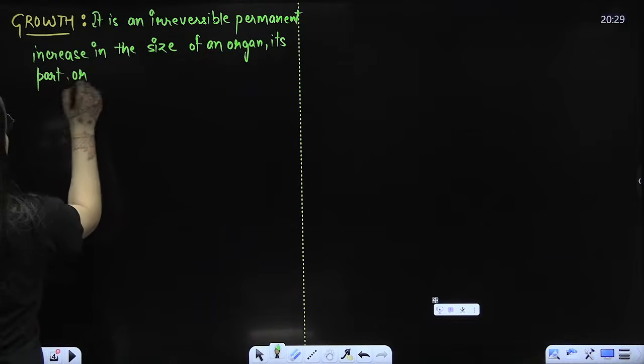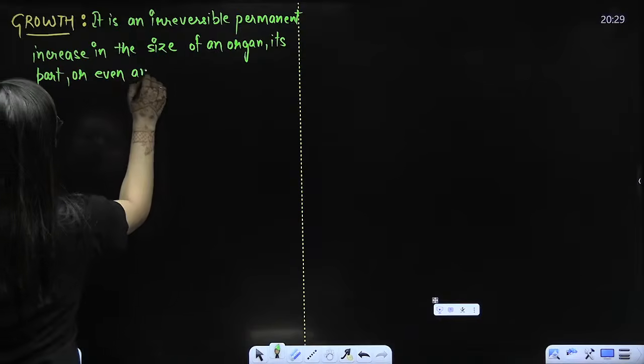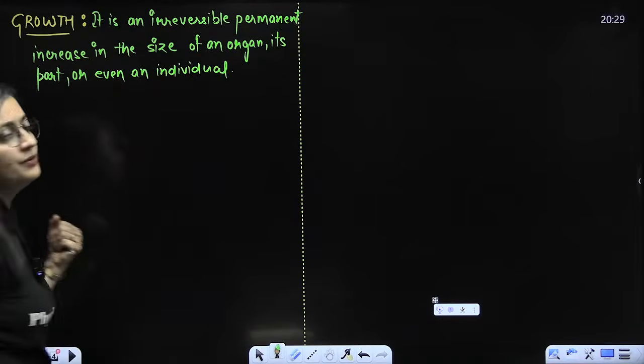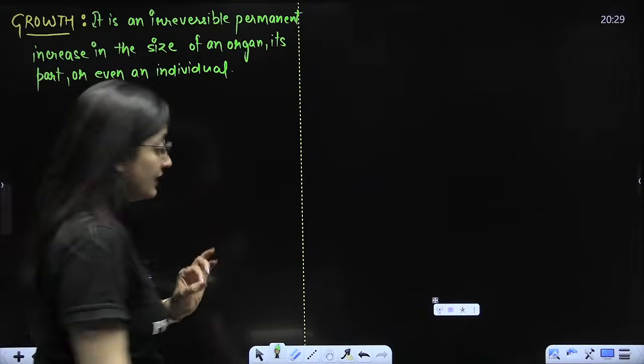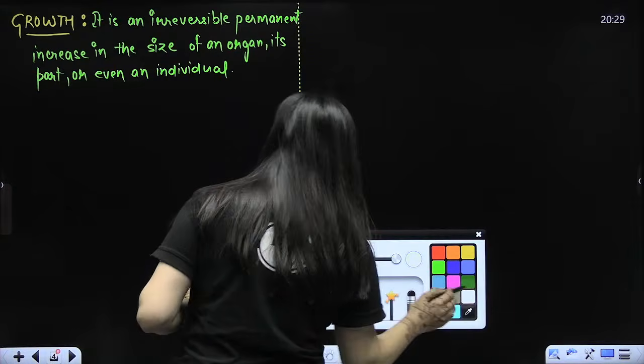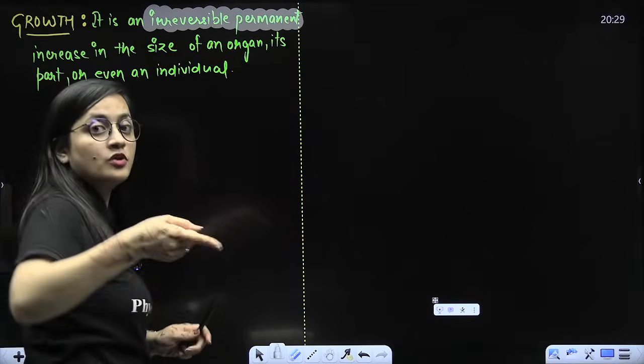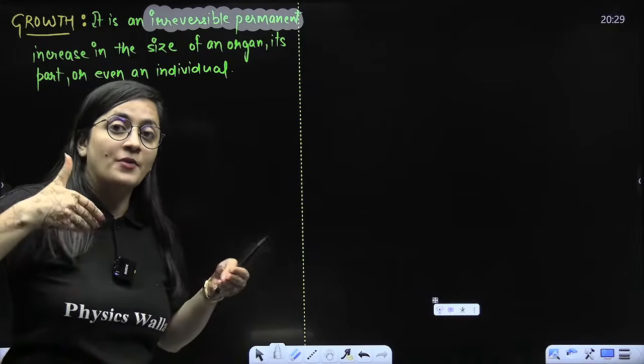So that's what we have. This is what growth is, and that's what you need to remember, right? So the word here is irreversible permanent increase. This is the important word. So growth is not something reversible. You cannot reverse, right?